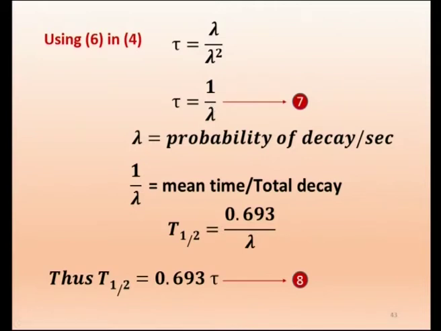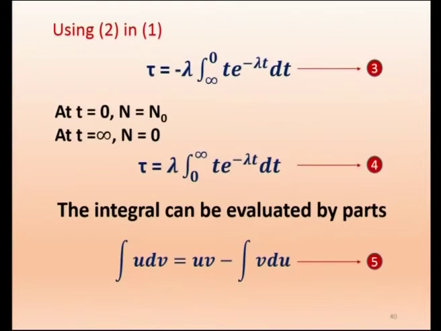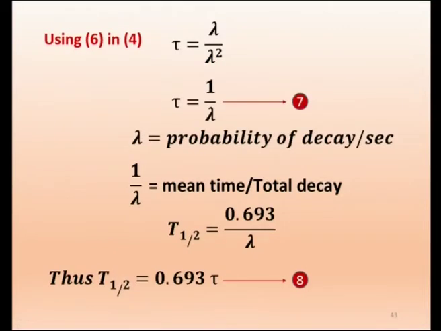So I will just go back to that equation 4. See this equation 4, tau is equal to lambda times this integral. This integral we have solved now, and it has come as 1 by lambda squared. Into lambda will become 1 by lambda. That is what we have shown in the last expression, in equation 7. So tau, mean life, is equal to 1 by lambda.